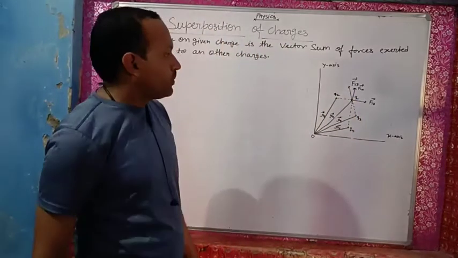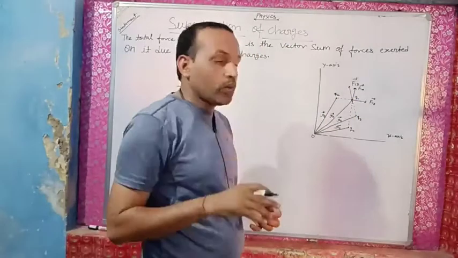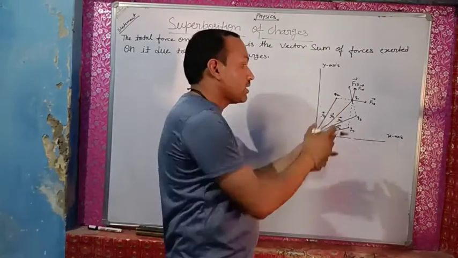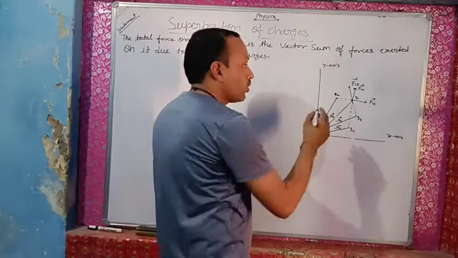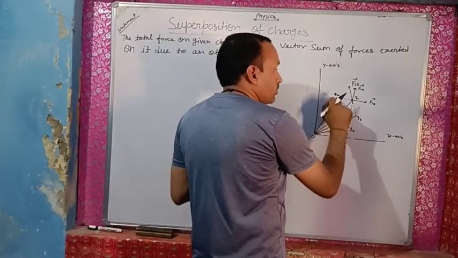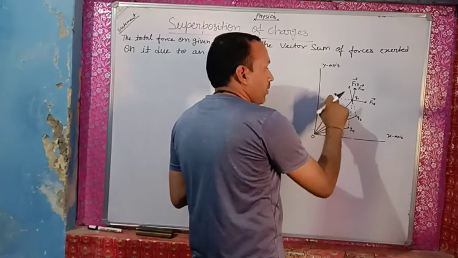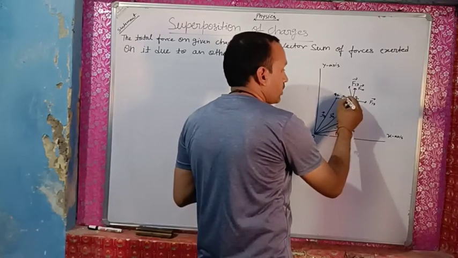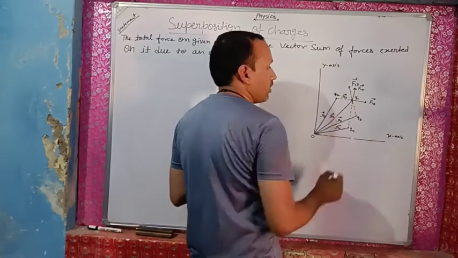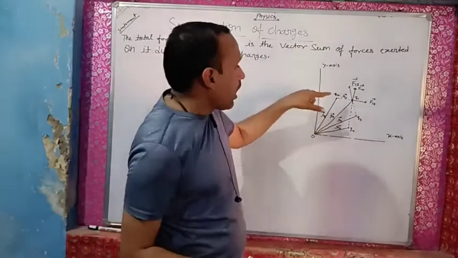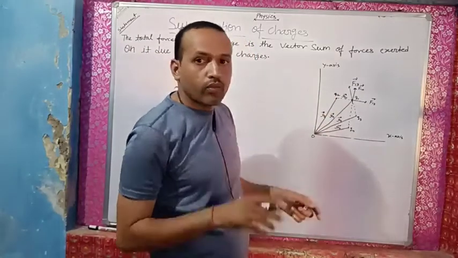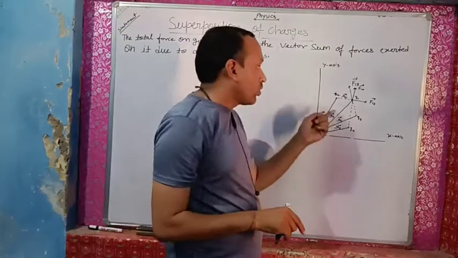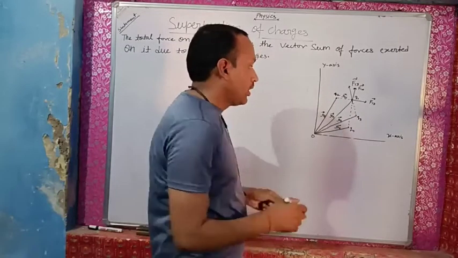Now we have to define the position vectors between the charges. The position vector from charge q2 to charge q1 will be vector r21. It means the direction is r2 to r1, so that will be r21.